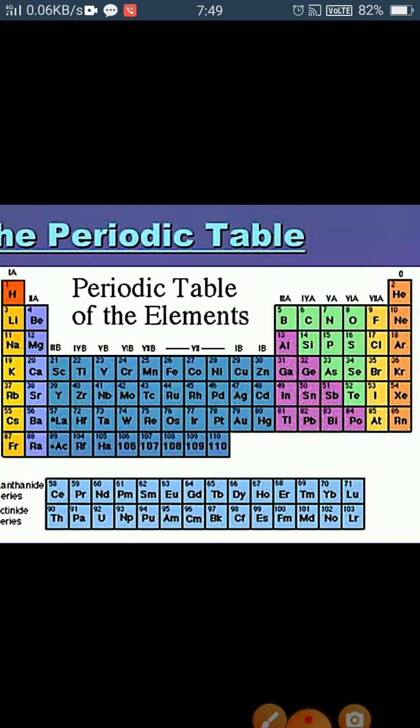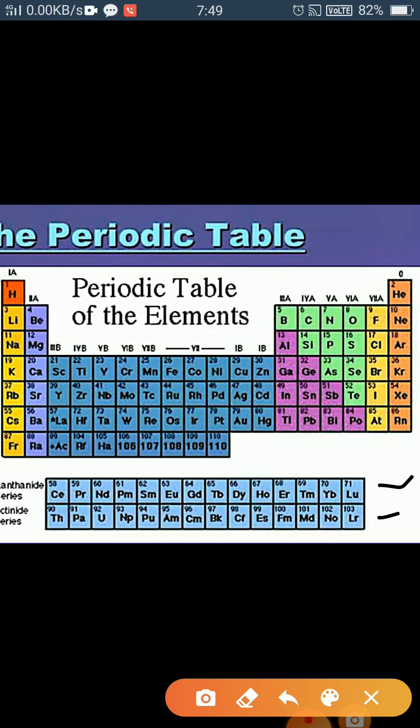And there are two series of elements at the bottom of the periodic table. Here you can see that the two series are separate from the rest of the table. The first series follows lanthanum, and hence the elements present in this series are called lanthanoids. It contains 14 elements with atomic number 58 to 71. The second series follows actinium, and the elements present in this series are called actinoids. This series contains 14 elements from thorium to lawrencium.